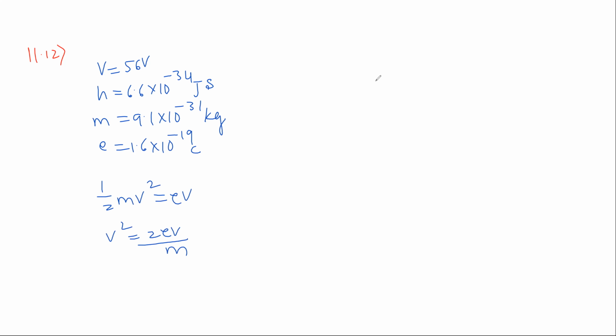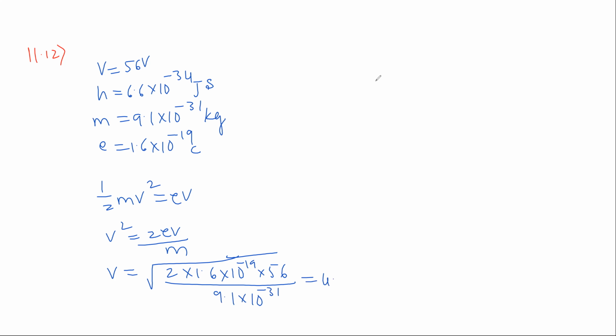So V is given by root of 2 into 1.6 into 10 to the power of minus 19 into 56 divided by 9.1 into 10 to the power of minus 31. Substituting and simplifying, we get 4.44 into 10 to the power of 6 meter per second.